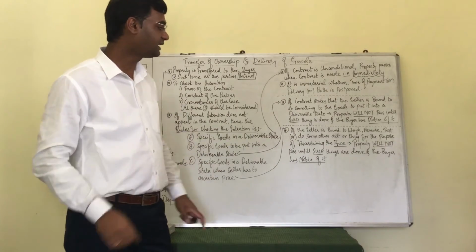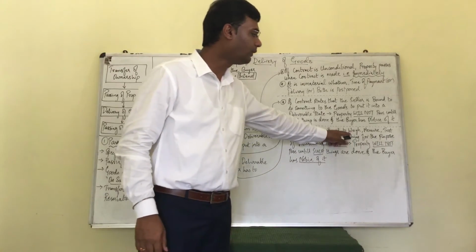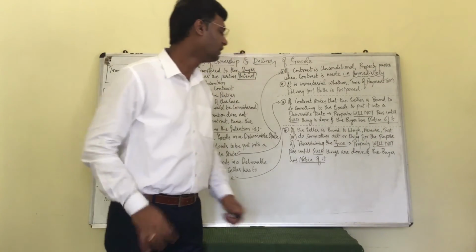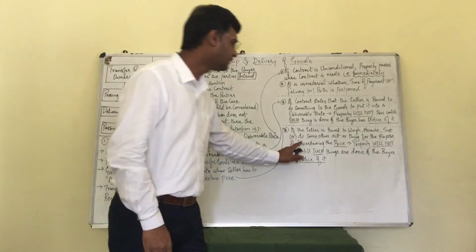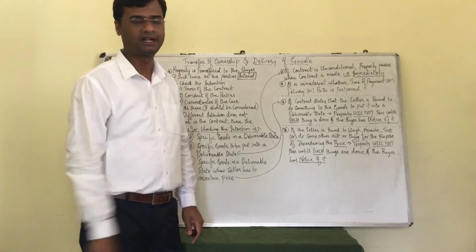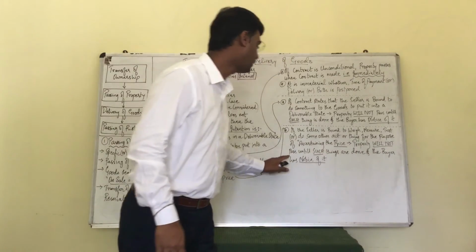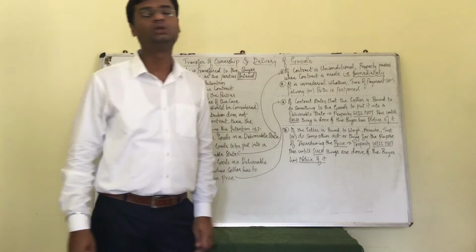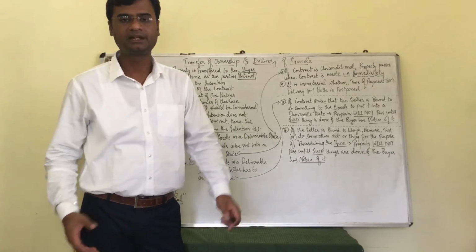So what are we understanding here? If the seller is bound to weigh or measure or test or do some other act or thing for the purpose of what? Ascertaining the price. Till the price is not ascertained, check this, property will not pass on until such things are done and the buyer has notice of it. Am I clear, friends?